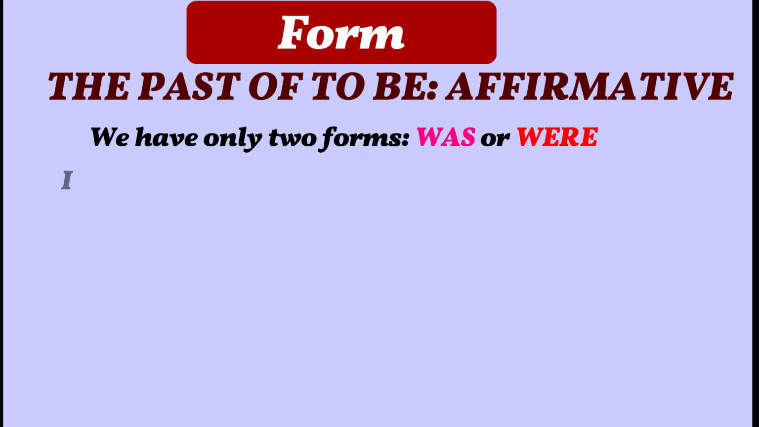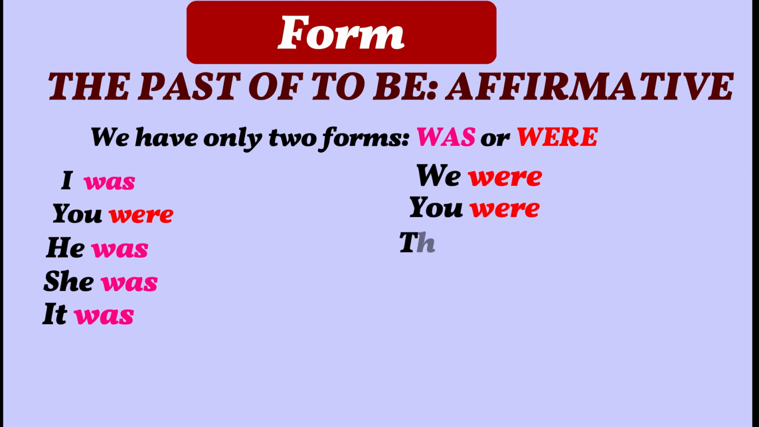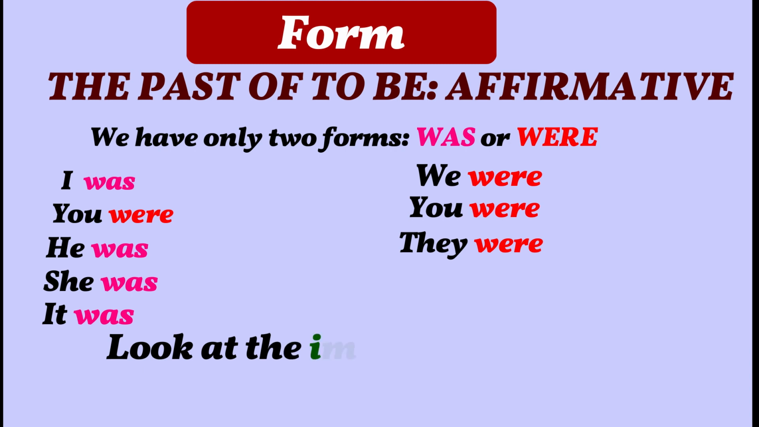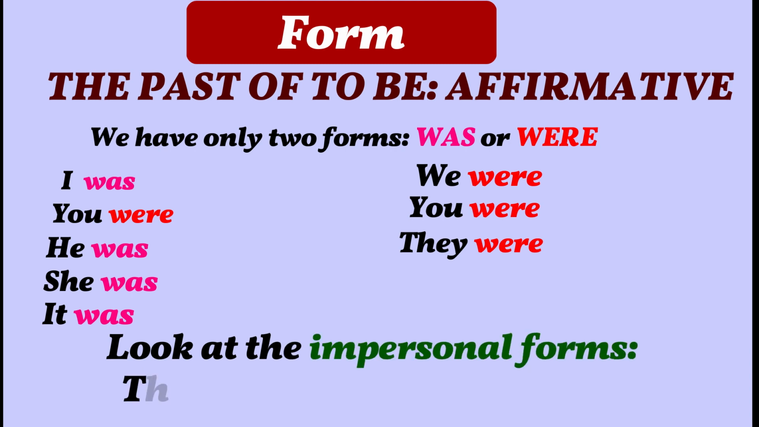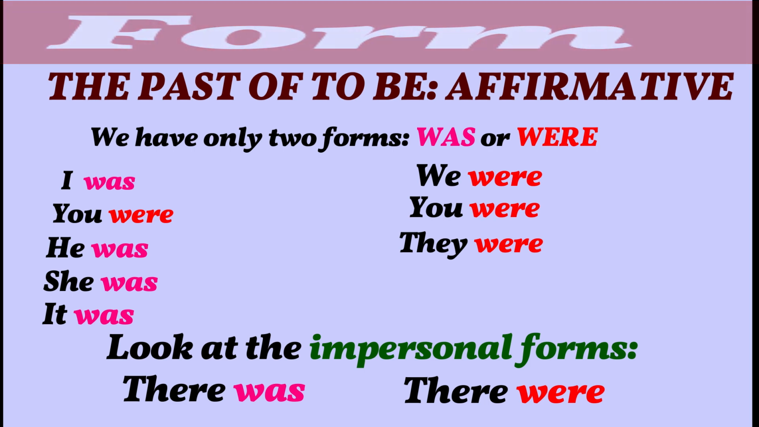Listen and repeat. I was, you were, he was, she was, and it was. This is singular. The plural: we were, you were, and they were. You can pause the video and repeat them because you've got to practice, to memorize them. Look at the impersonal forms. You can say there was something in a place, or when it is a plural, many things, there were those things in a place, okay?